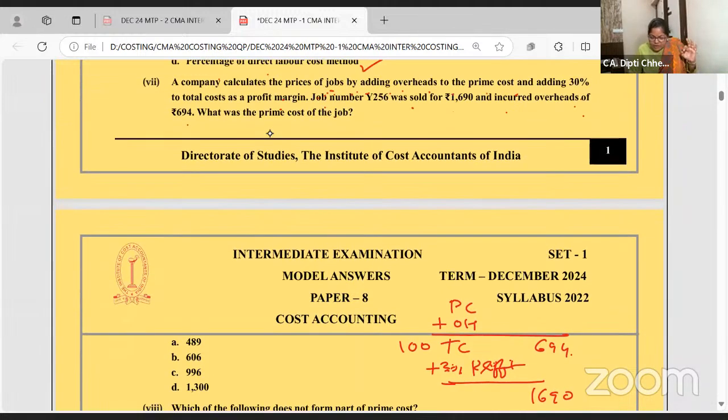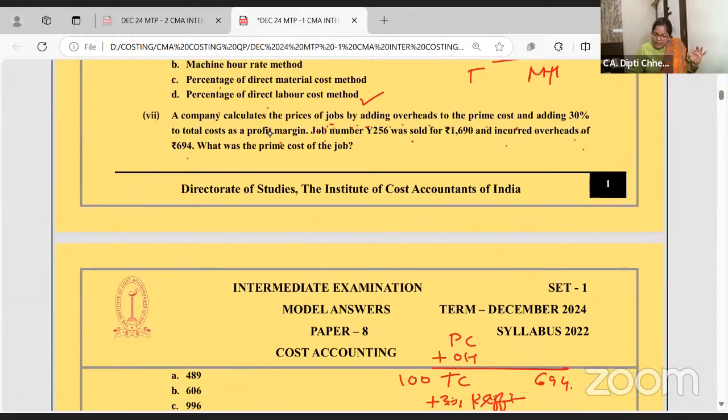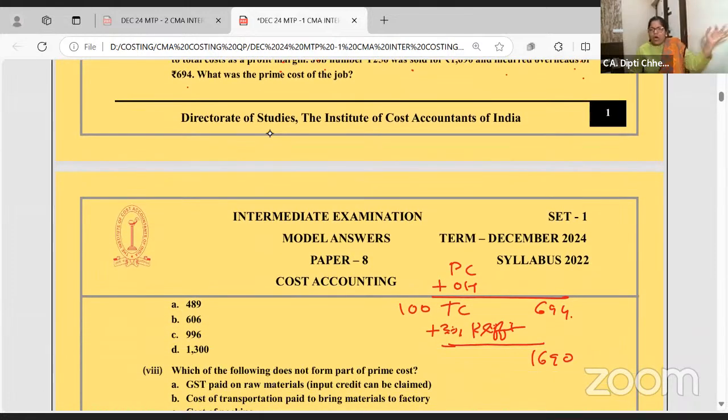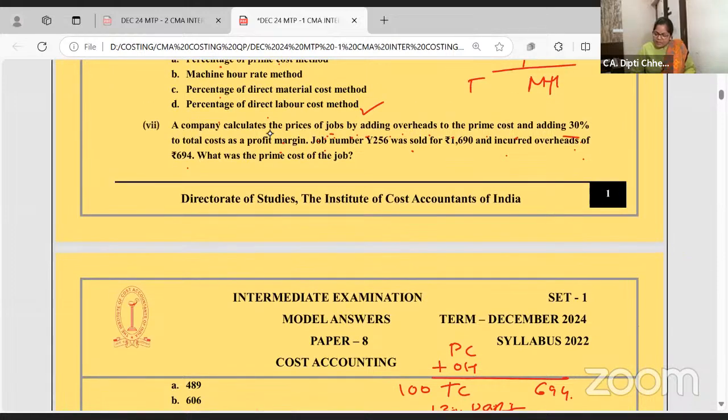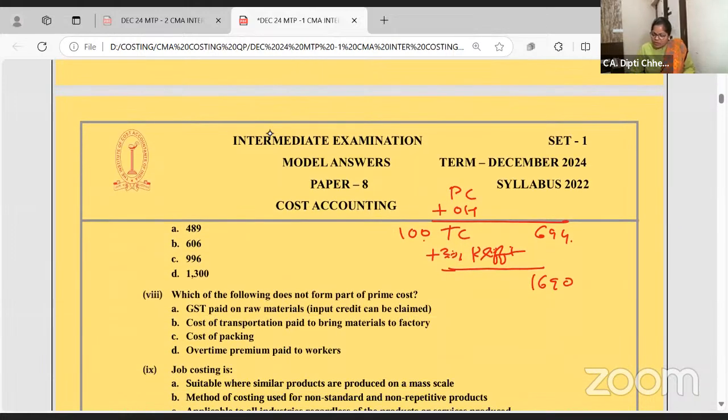Take a pause, dear students. 30% profit can be on total cost. 30% profit can be on sales. Your equation will change. Here it is 30% on total cost. So 130, 130. That's my equation. If it is 30% on sales, 70, 30, 100, that is the equation.